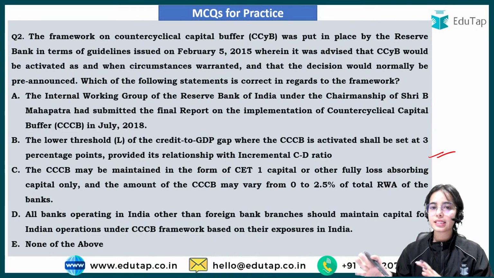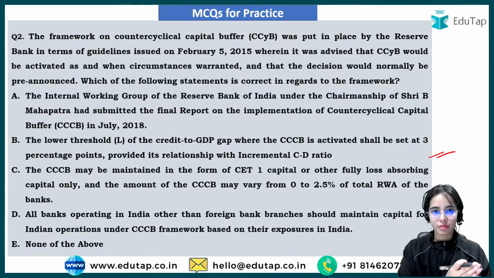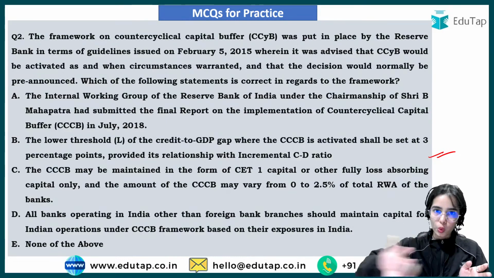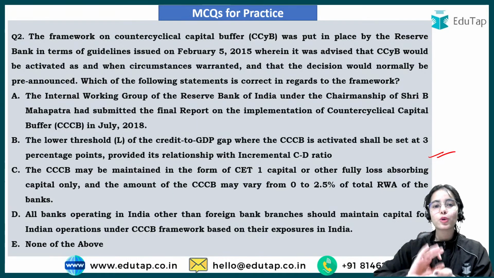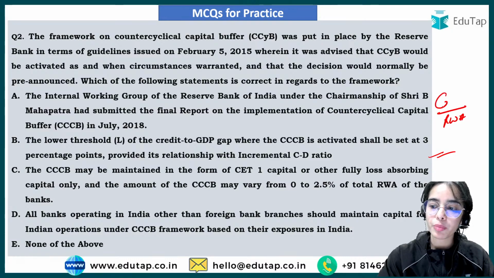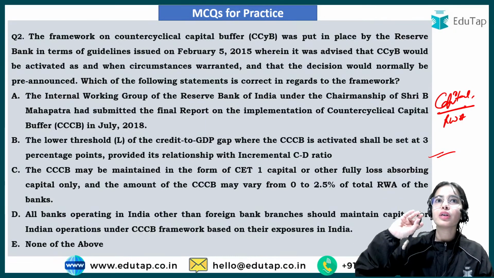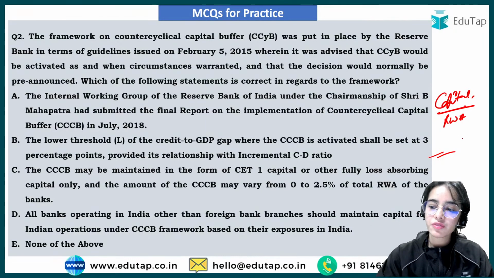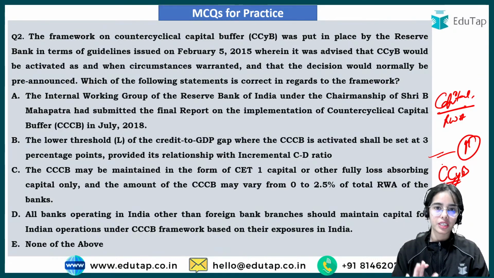Purushottam, risk-weighted assets are the loans. Capital is what the banks have to maintain with themselves. Risk-weighted asset is the loan that the bank is giving, and those loans have some risk weight attached. Against the risk-weighted assets, the banks have to maintain the normal capital. But in the time of need, in the time of problem, the banks will have to maintain higher capital. That will be shown through the counter-cyclical capital buffer, that is, how much higher capital the banks have to maintain.